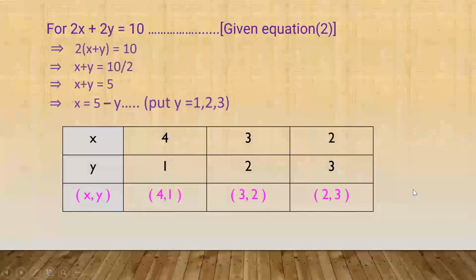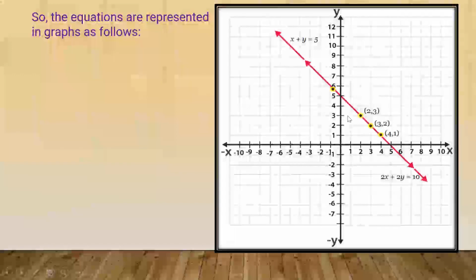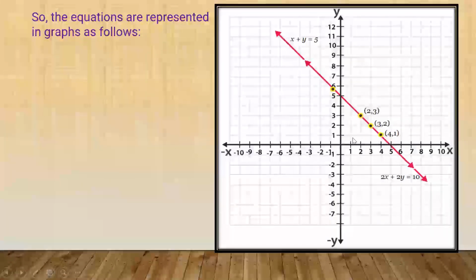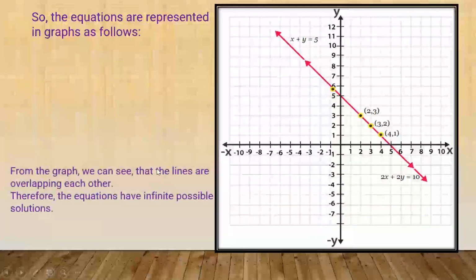Now let us see the graph. The equations are represented in the graph as follows. These coordinates are drawn. These are coincident lines, and we can see that the lines are overlapping each other. From the graph, therefore, the equations have infinitely many possible solutions.